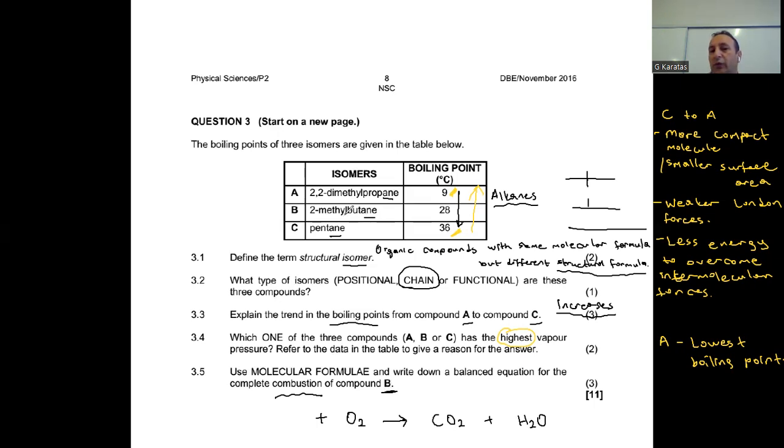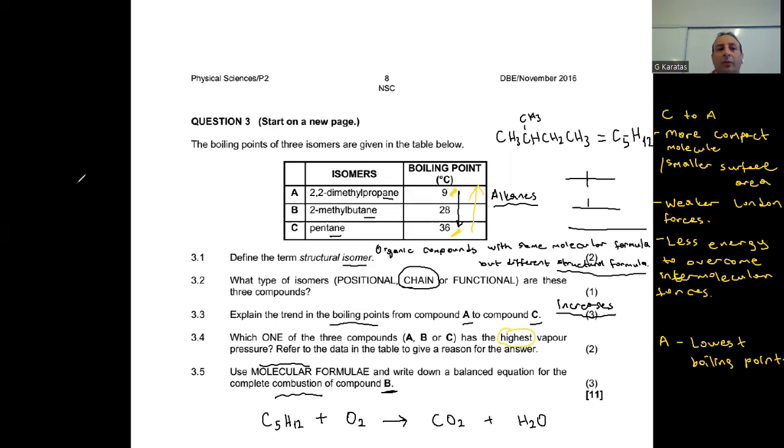Compound B is 2-methylbutane. 2-methylbutane is CH3, C, here I have the methyl group, CH3, CH, CH2, CH3. I need the molecular formula here because it says use molecular formula. Molecular formula of 2-methylbutane is, let us count 1, 2, 3, 4, 5. C5, H, how many? 6, 7, 9, 12. C5H12.